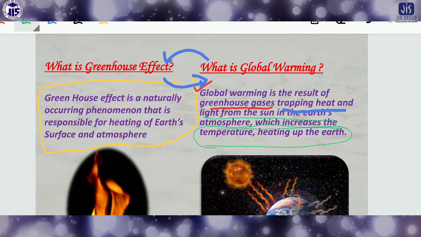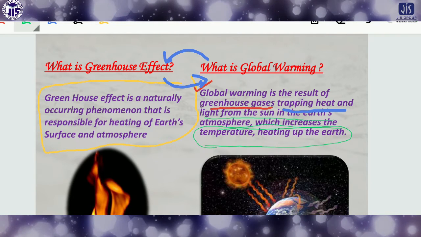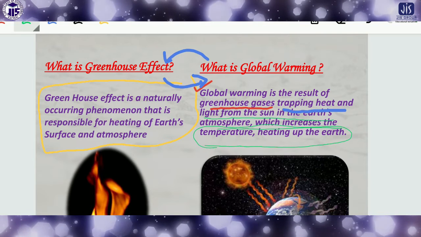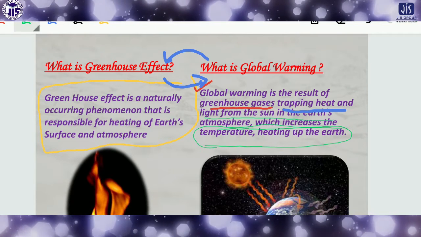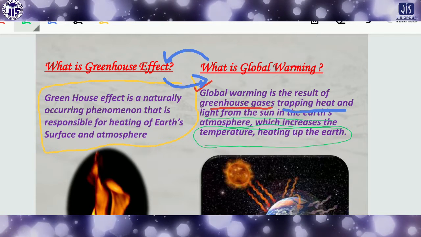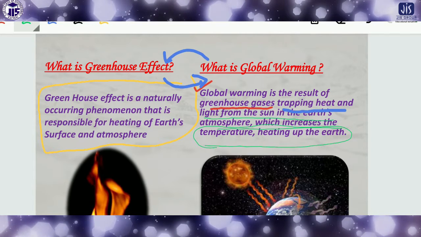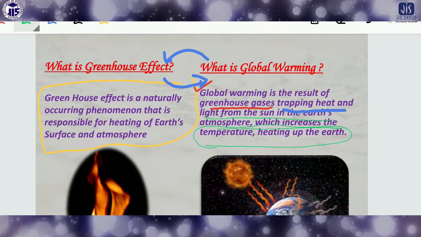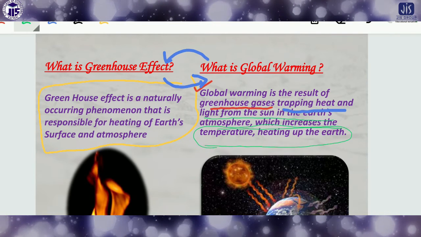I will discuss these gases. These kinds of gases absorb or trap the heat coming from the sun, and due to that heat, the temperature of the earth's surface is gradually increasing.